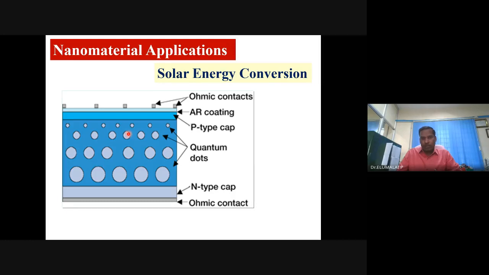Very much possible. Not only that, the thickness of the solar cell has been reduced from somewhere around 300 micrometers to now very few micrometers. So much of the material dependence can be reduced, thanks to nanofabrication technology. It may be a CVD or PVD technique to fabricate solar cells.